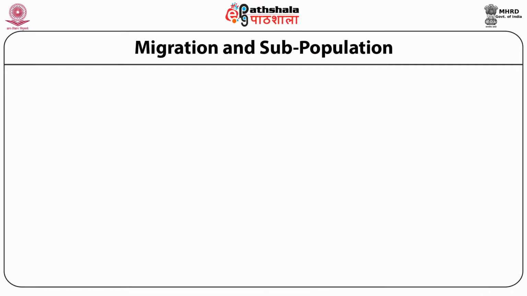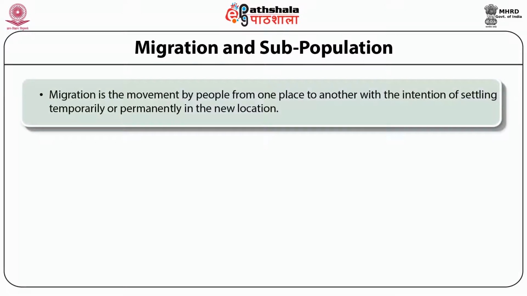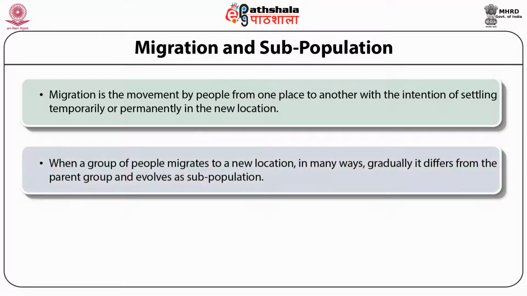Migration and subpopulation. Migration is the movement by people from one place to another with the intention of settling temporarily or permanently in the new location. When a group of people migrates to a new location, in many ways it gradually differs from the parent group and evolves as a subpopulation.